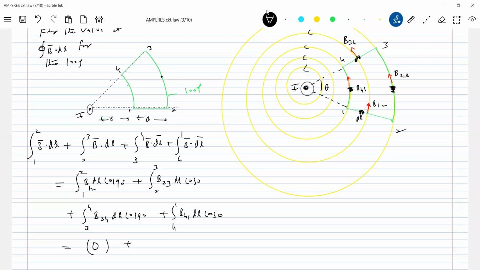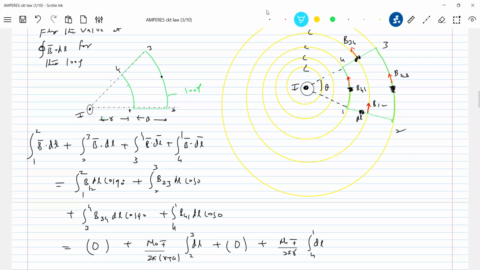Mu naught I by 2 pi into R plus A. The magnitude of this should be mu naught I by 2 pi into R plus A times the integral of dl from 2 to 3, plus from 4 to 1, this will be 0. Then mu naught I by 2 pi R times the integral of dl from 4 to 1.